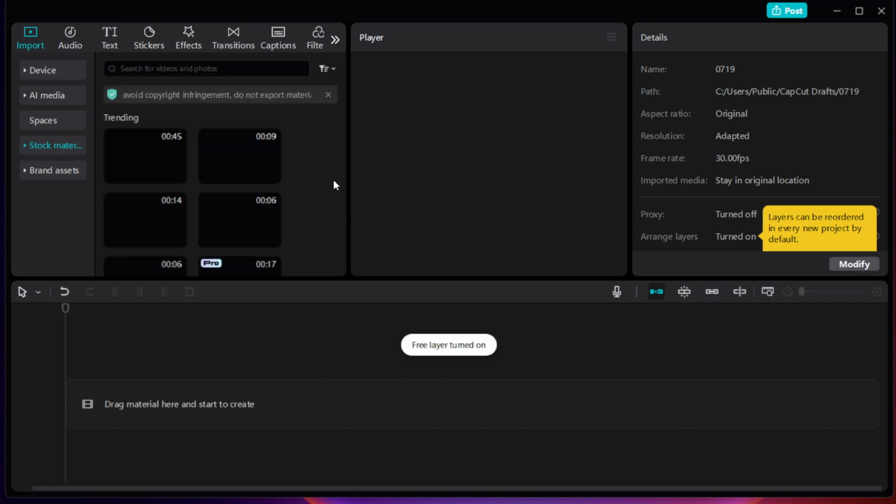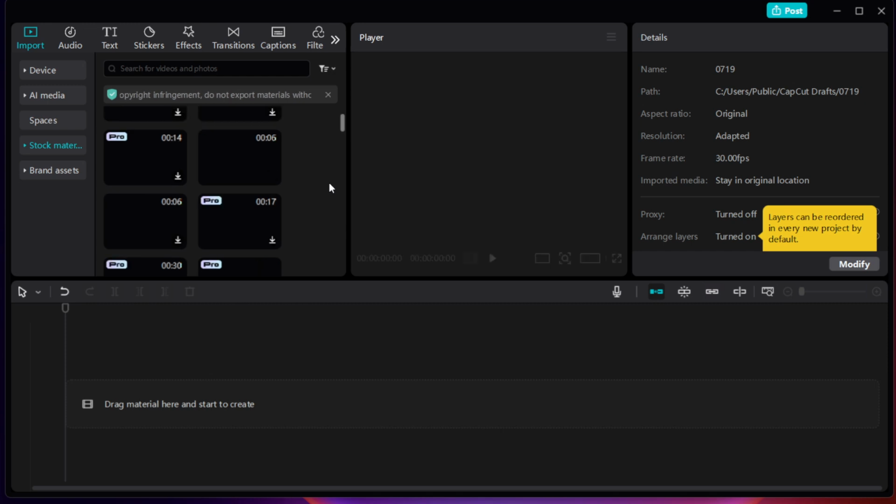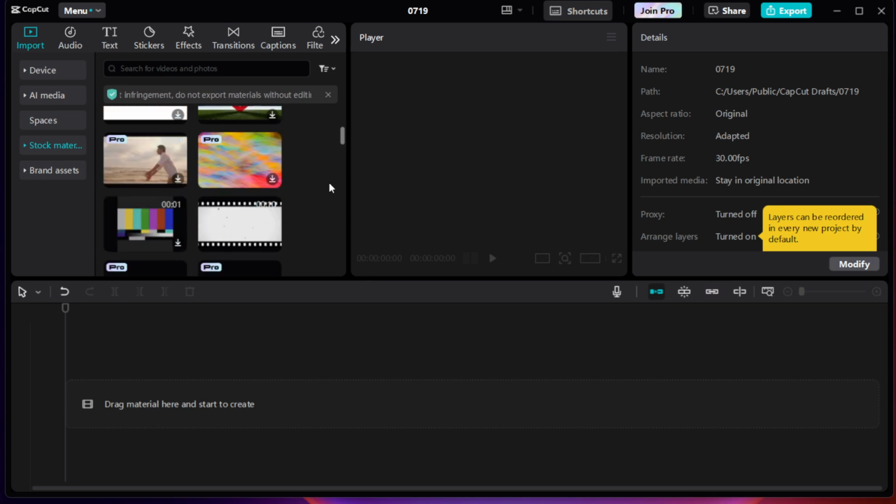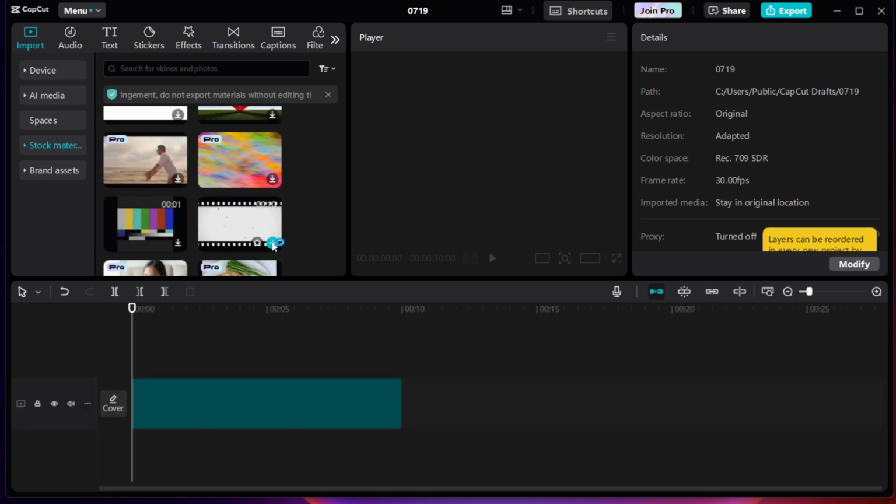Once you've got your new project ready, the next thing we need to do is import the video you want to work with. To do this, simply locate your video file on your computer and drag it directly onto the timeline in CapCut. This timeline is where the magic happens, and it's the backbone of your video editing process.